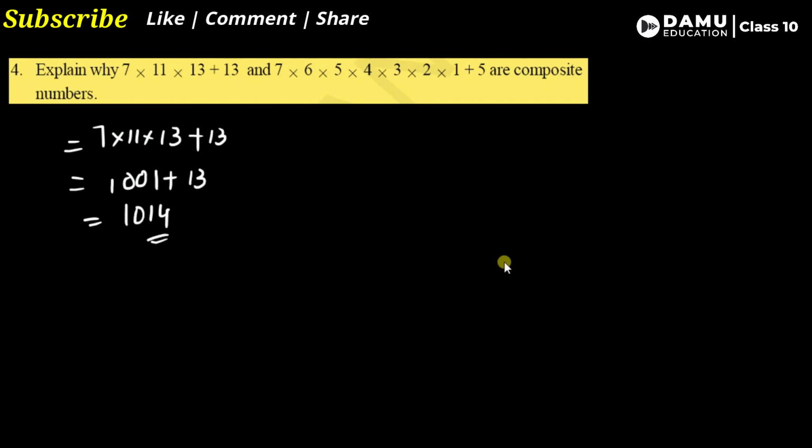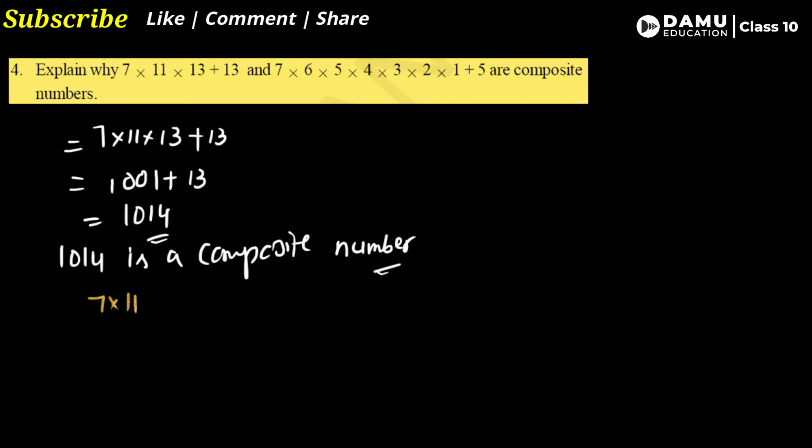It will be divisible by so many numbers. It is divisible by 2, and remaining numbers also. So 1014 is a composite number. This is the simple way. But one condition we should know: here it is 7 into 11 into 13 plus 13. After addition we need to observe one thing. Here 13 is present, here also 13 is present. In both terms, one prime number is common.